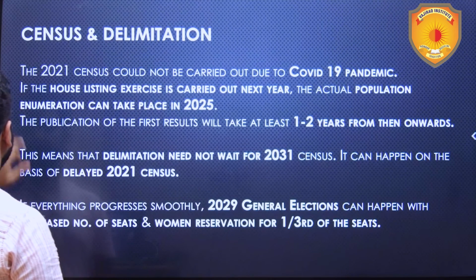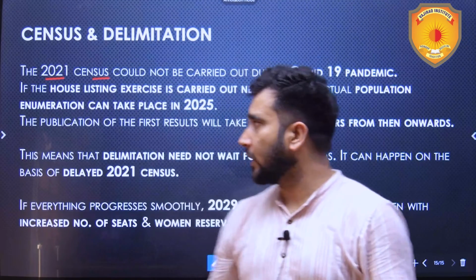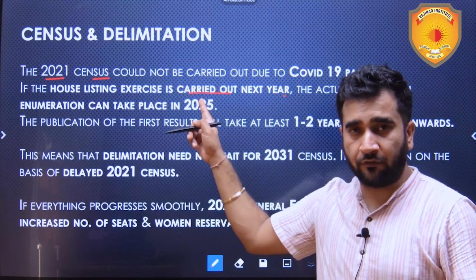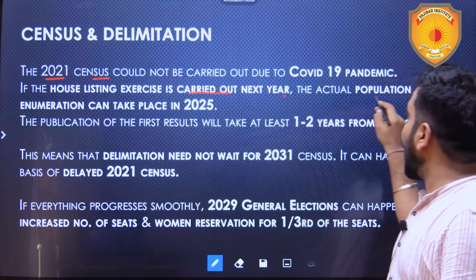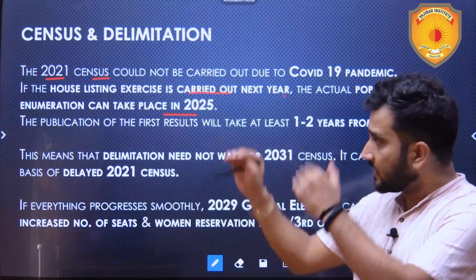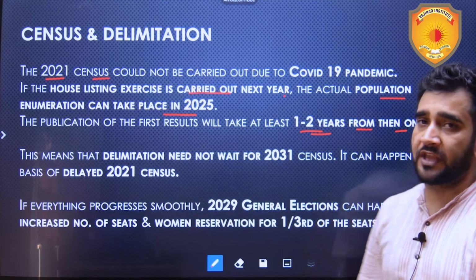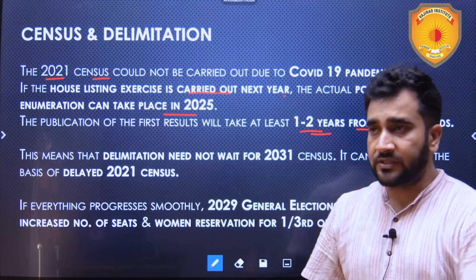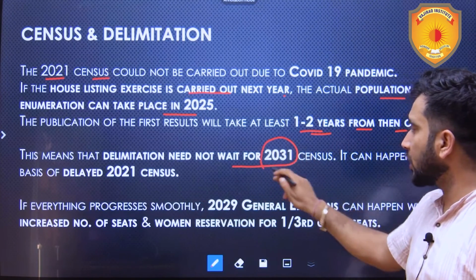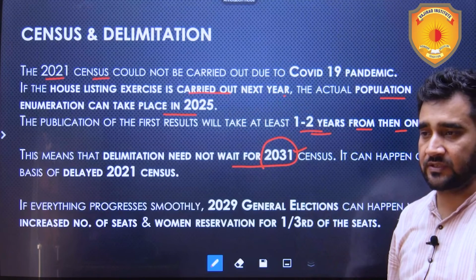Now, census and delimitation. The 2021 census could not be carried out due to the COVID-19 pandemic. We know this by now. If the house listing exercise is carried out next year, that is the first type of activity, the actual population enumeration can take place in 2025. That is the second phase. The publication of the first results will take at least 1 to 2 years from then onwards. Means 2026 is there. This means that delimitation need not wait for the 2031 census. It can be based on this delayed 2021 census.